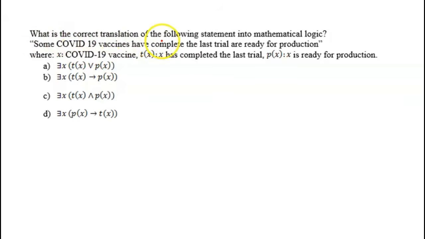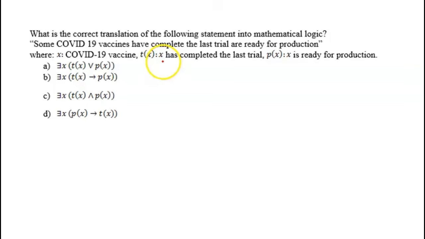What is the correct translation of the following statement into mathematical logic? Some COVID-19 vaccines have completed the last trial and are ready for production, where X is the COVID-19 vaccine. I think there is a mistake here. Here they are expecting they are giving that domain. So it was better if they would have written domain is equal to all COVID-19 vaccines.